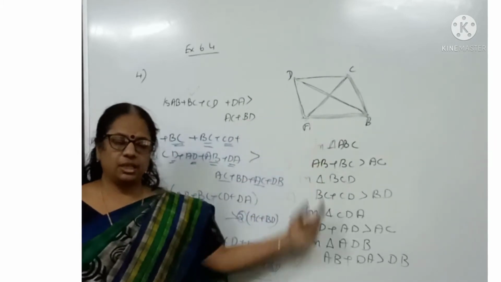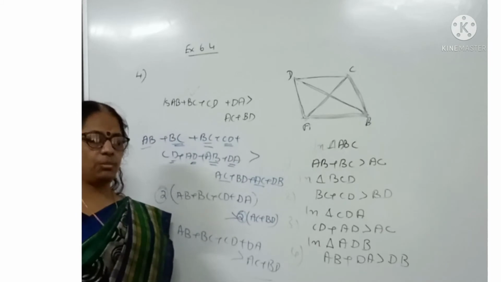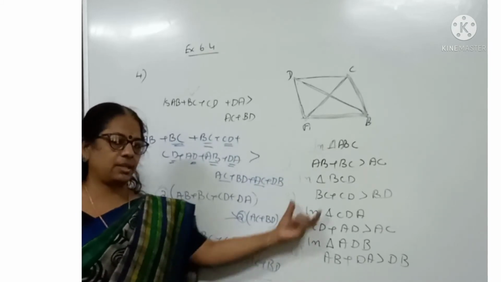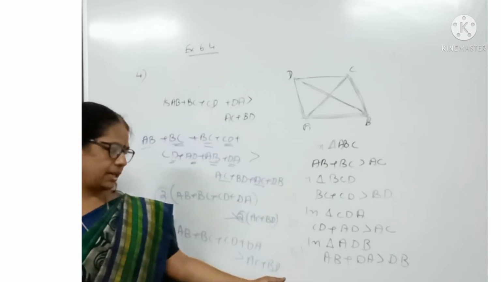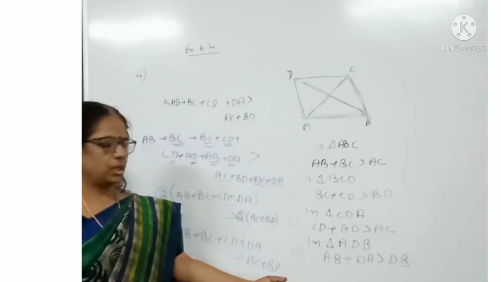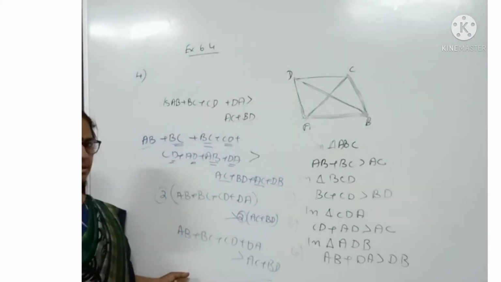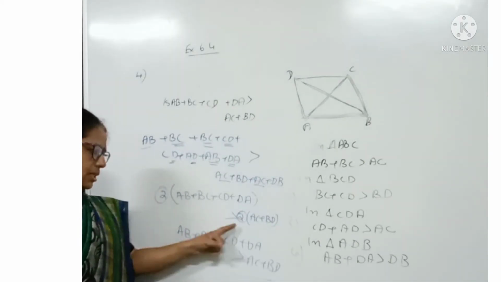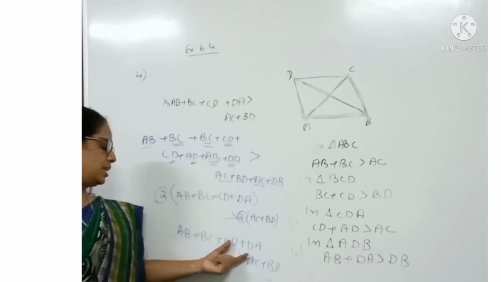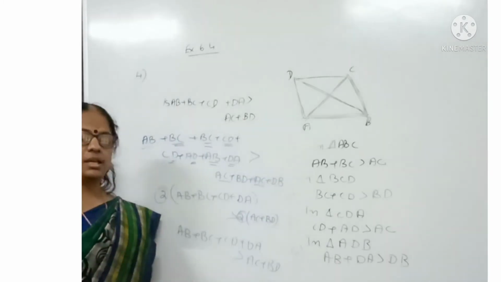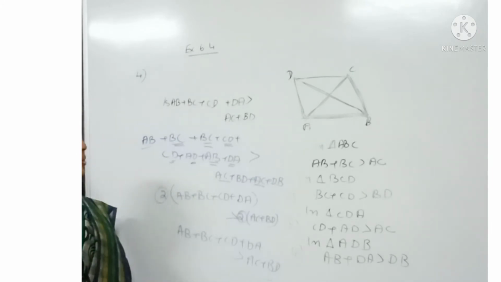First we take the four triangles, where the sum of two sides of a triangle is greater than the third side. Then we add all these four and get this inequality. After cancelling these two, we got the result AB plus BC plus CD plus DA is greater than AC plus BD. So we completed this fourth question.